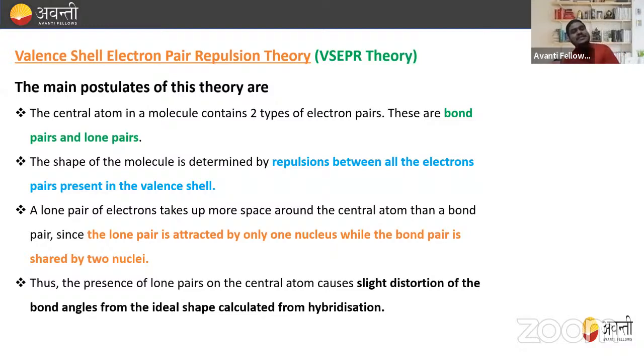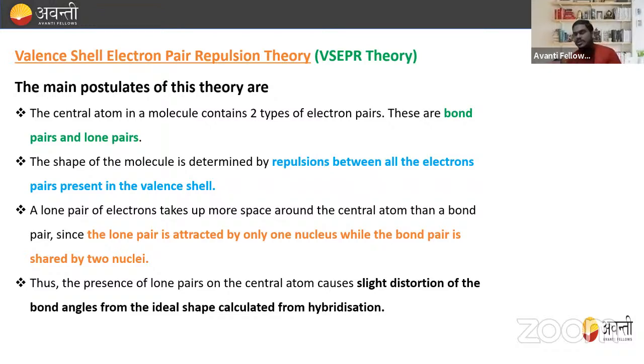What is valence shell electron pair repulsion theory? So what is the main postulate of this theory? Let's see the main postulates of this theory. The main postulate of this theory is that the central atom in the molecule contains two types of electron pairs. These are bond pairs and lone pairs. So the central atom in the molecule contains two types of electron pairs: one is the bond pair and another is the lone pair. Now, the shape of the molecule is determined by the repulsion between all the electron pairs present in the valence shell.